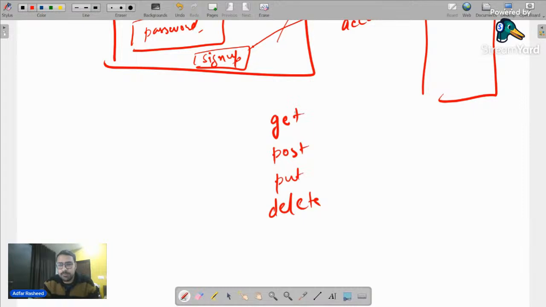Now, when we say the HTTP request method is get, in this particular case, we simply say our intention is we want to read the data from the database. We want to simply read. We don't want to do anything else.